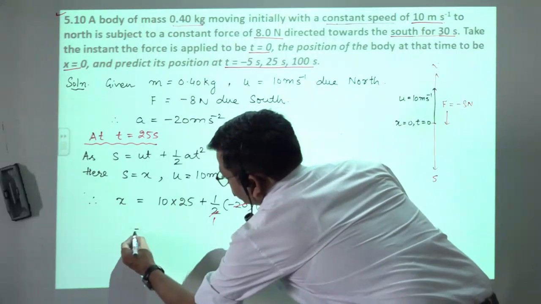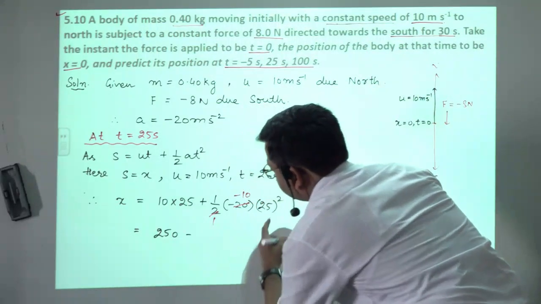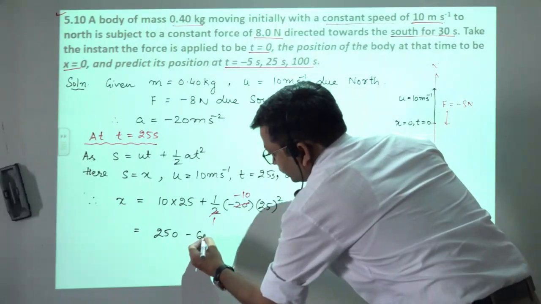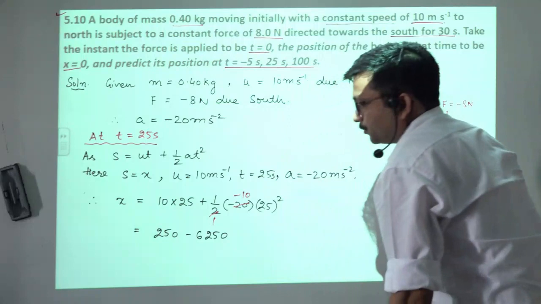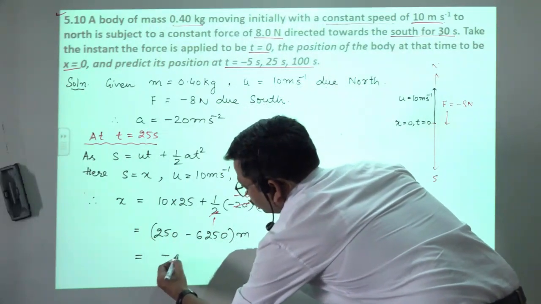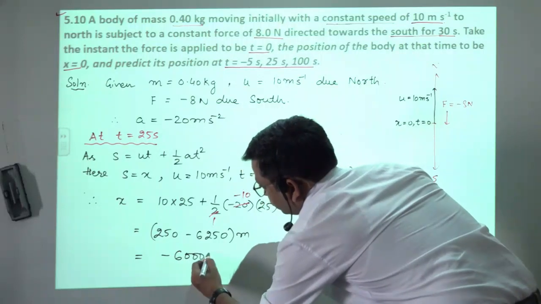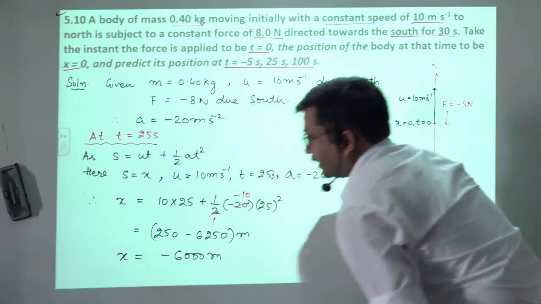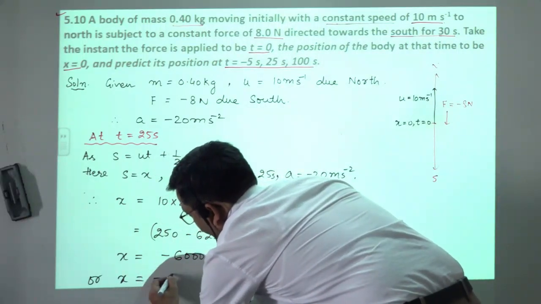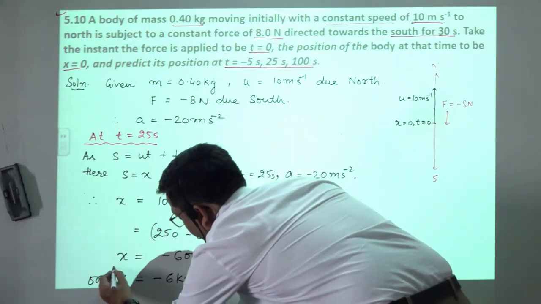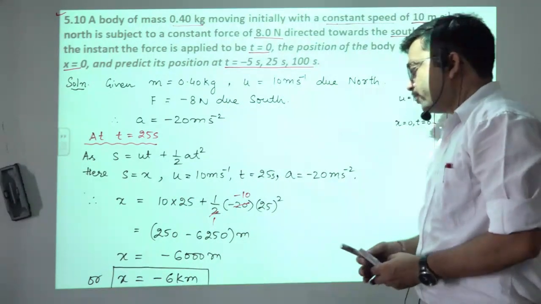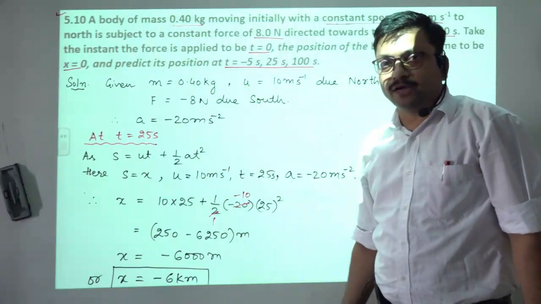So it will be equal to 250 minus, the square of 25 is 625, multiplied by 10, minus 6250. So when we subtract this, position will be equal to minus 6000 meter. So x is coming out to be minus 6000 meter, or x will be equal to minus 6 kilometer. So this will be the position of the body at t equal to 25 second.